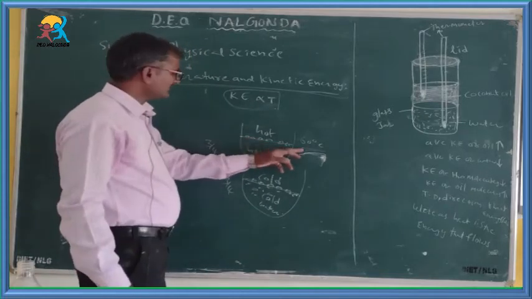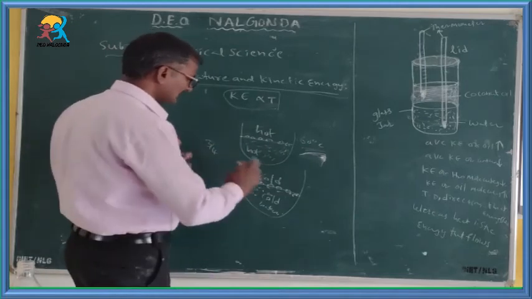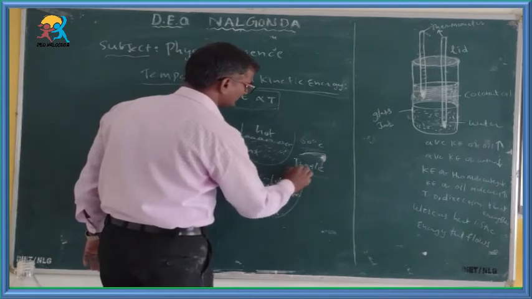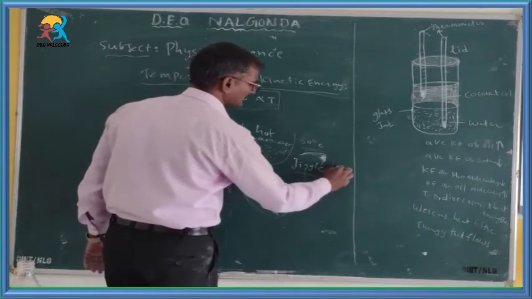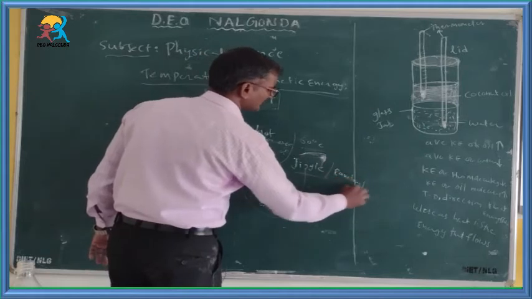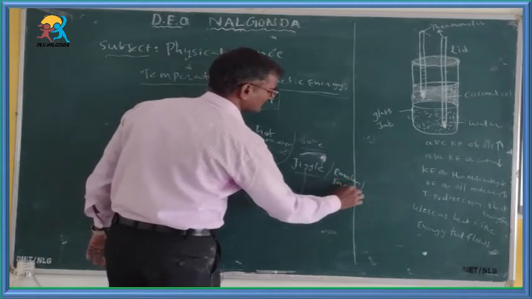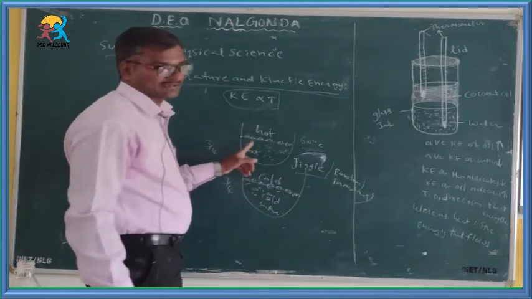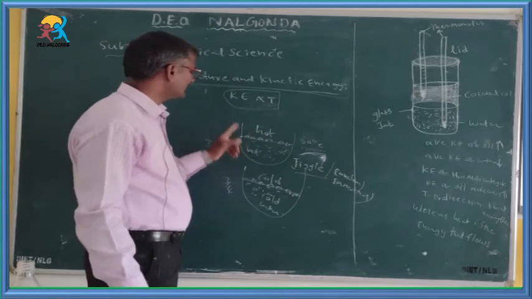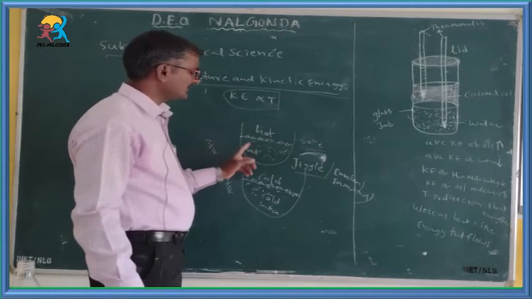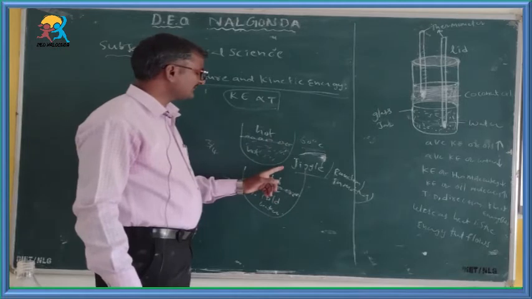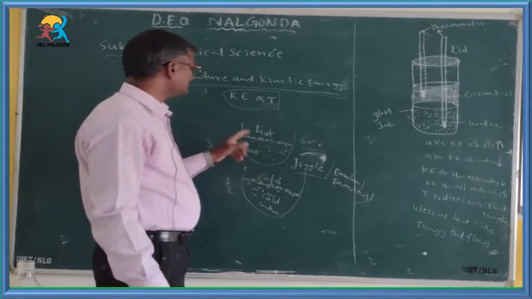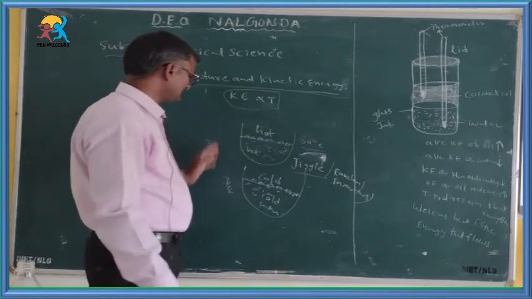The grains which are present on the surface of hot water are in jiggle. Jiggle means here random in motion, zigzag in motion. The particles, which are food color, that are present on hot water are in jiggle nature. Jiggling means here random in motion.